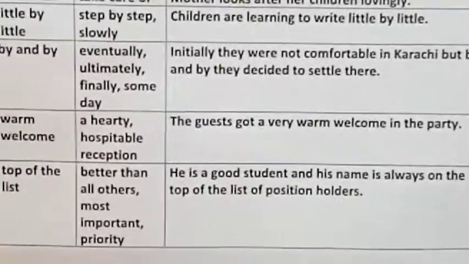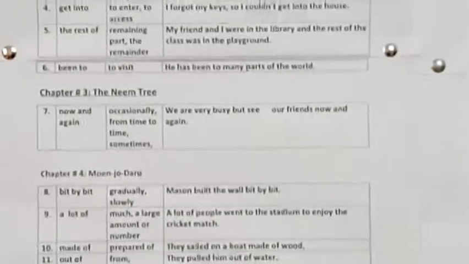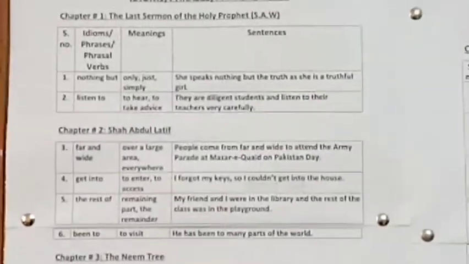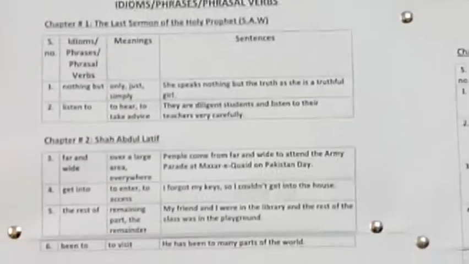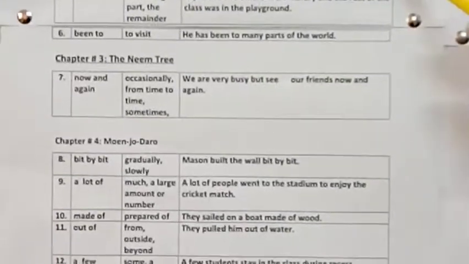So this is all about the list of idioms, phrases and phrasal verb. You have to do all this work in your registers in the portion of idioms, phrases and phrasal verb. Do you remember? You have made a portion in your register for this. So you have to make the sentences of all these idioms, phrases and phrasal verbs in that part. And you will do your work line wise.